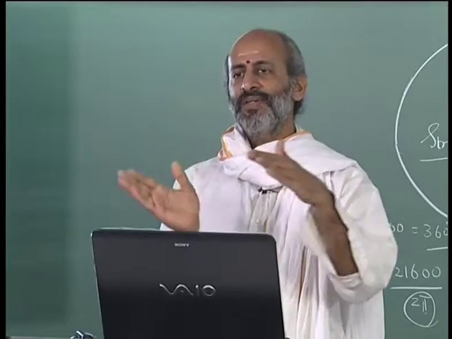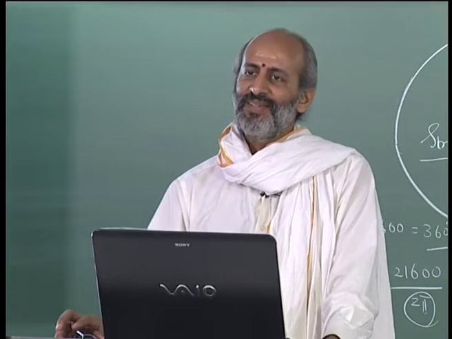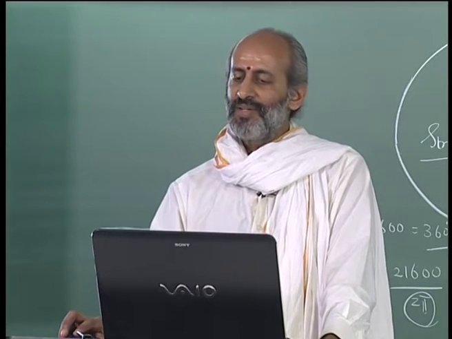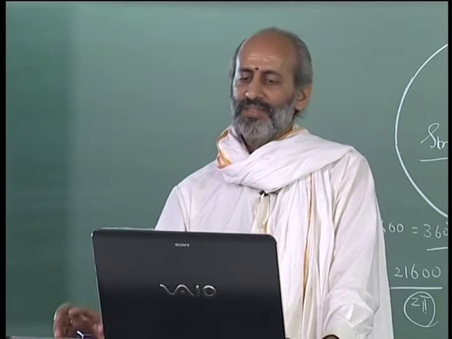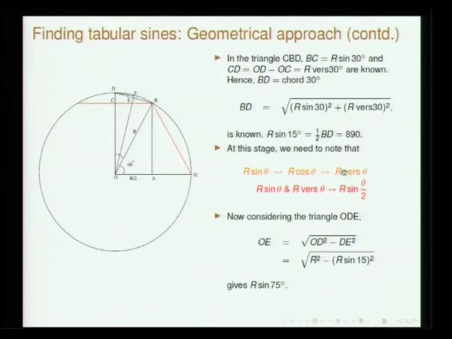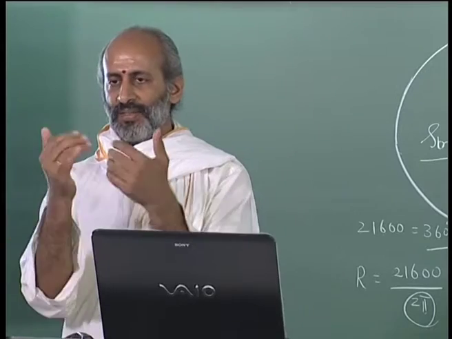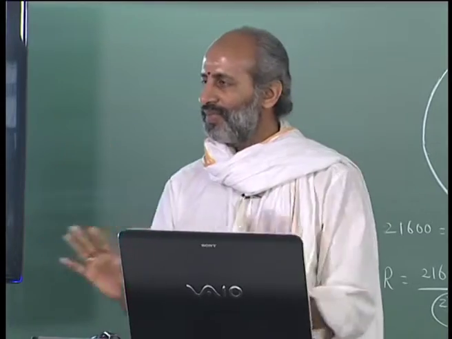Okay. So you can keep on extending this kind of argument and you will be able to construct the entire sine table. The principle is just simple. r sin theta gives r cos theta, and that gives r verse theta, which is r minus r cos theta. From sin theta and verse theta, as we have shown here, you will be able to get theta by 2. So once theta is known, 90 minus theta is known and theta by 2 is also known. With this you will be able to construct the entire sine table.